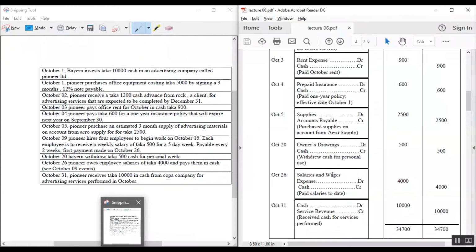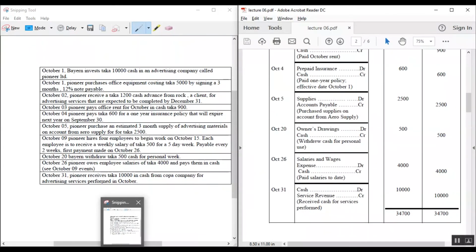October 31, Pioneer received taka 10,000 in cash from Copa company for advertising service performed in October. So cash is debit and service revenue is credit. This is because we received cash for service performed.